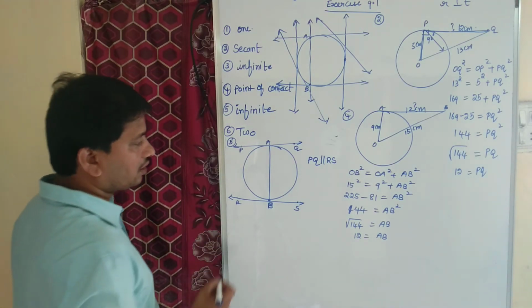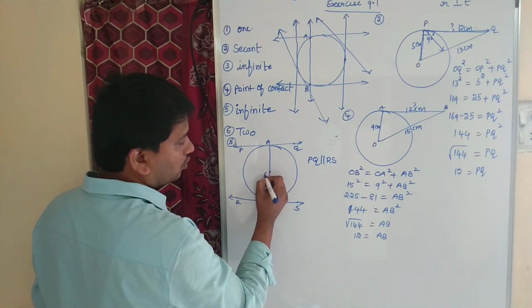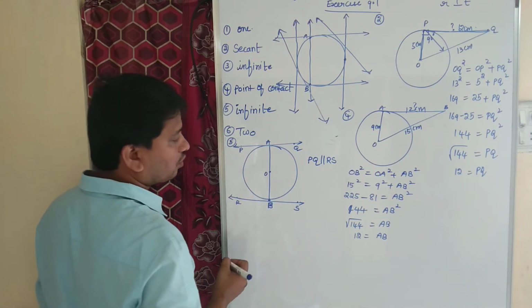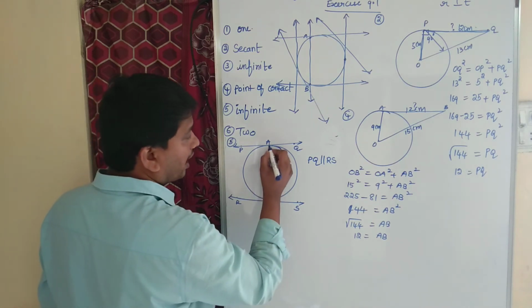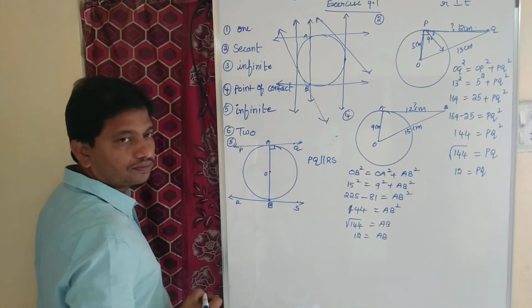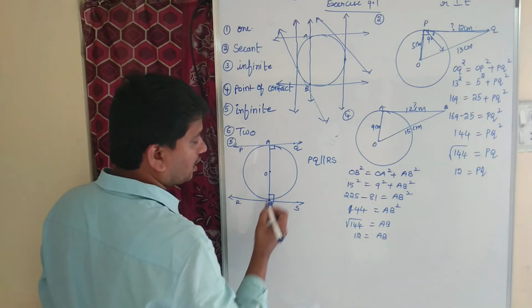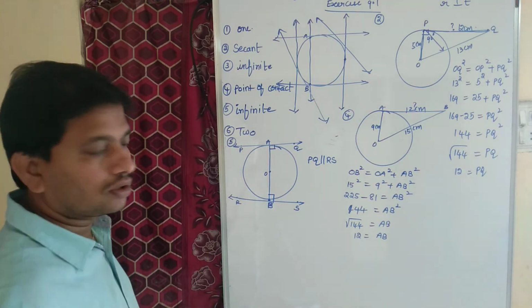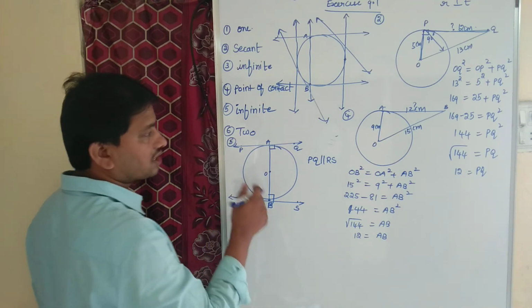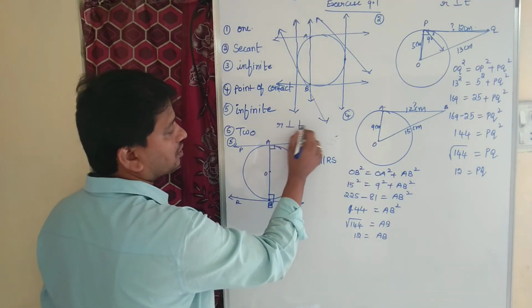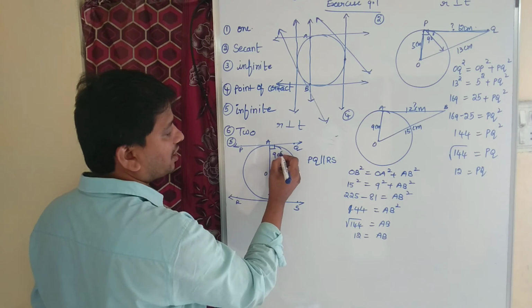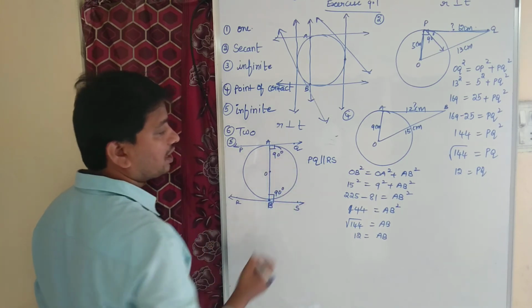Right? So children, as AB is the diameter and O is the center of the circle, OA is perpendicular to PQ, as well as OB is perpendicular to RS, because the radius is perpendicular to the tangent. Here it makes an angle of 90 degrees, and here also it makes an angle of 90 degrees.